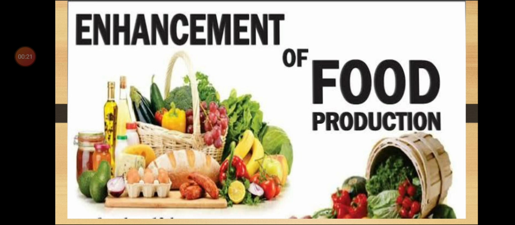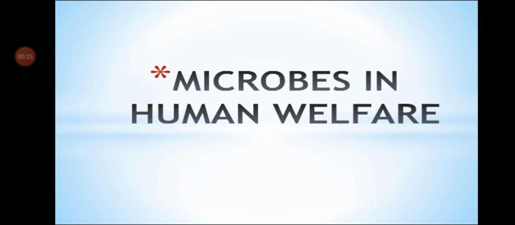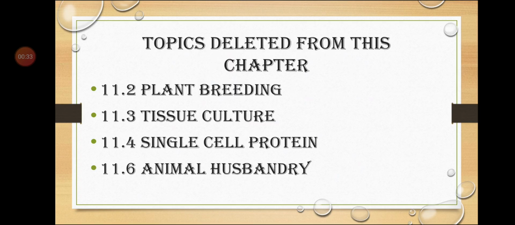So in this chapter we have started with microbes in human welfare. We were studying microbes in human welfare. From this chapter, topics that are deleted are 11.2 plant breeding, 11.3 tissue culture, 11.4 single cell protein, 11.6 animal husbandry.